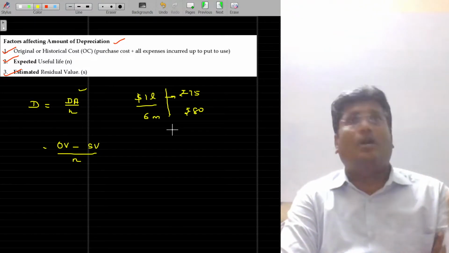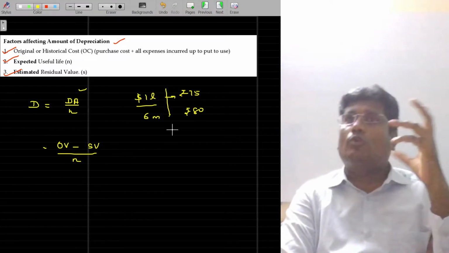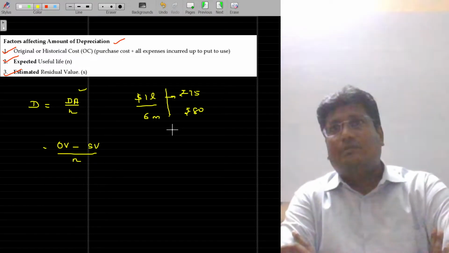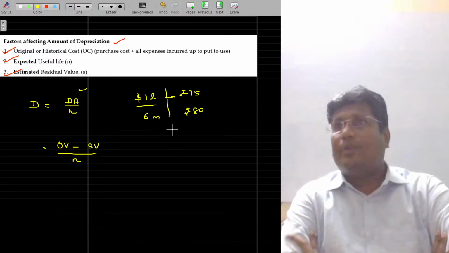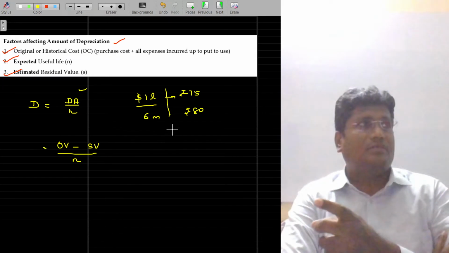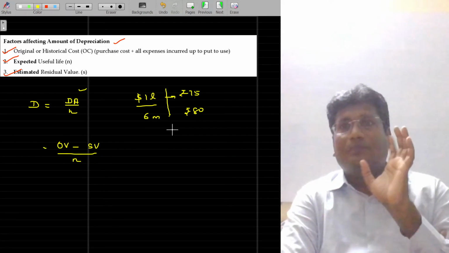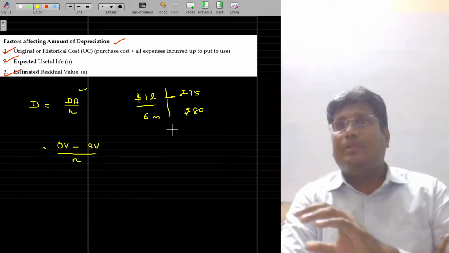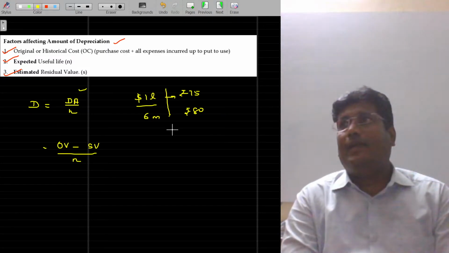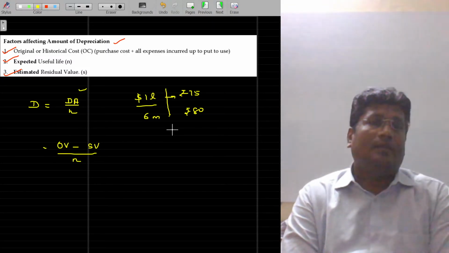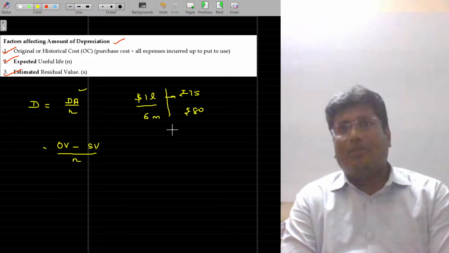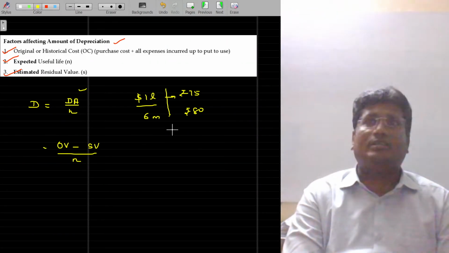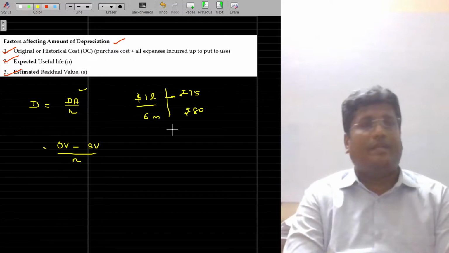If all the things are changing, how do we calculate the depreciation? What could be the impact, and the amount of depreciation in the subsequent period, will be studied as per AS number 10, Property, Plant and Equipment, the valuation process and depreciating process given in Accounting Standard number 10. At the intermediate level, you will be studying these in detail. At foundation level, you will have that knowledge and only one idea you are going to implement in your examination. If you are a CMA foundation student, very simple, you will be confined to the first level, especially the straight line method of depreciation as well as the WDV method of depreciation. Beyond that, you don't need to study anything.